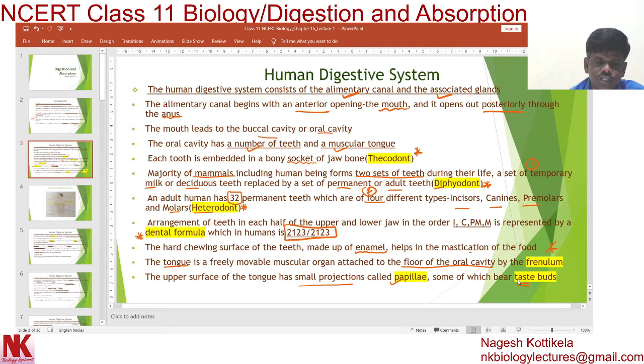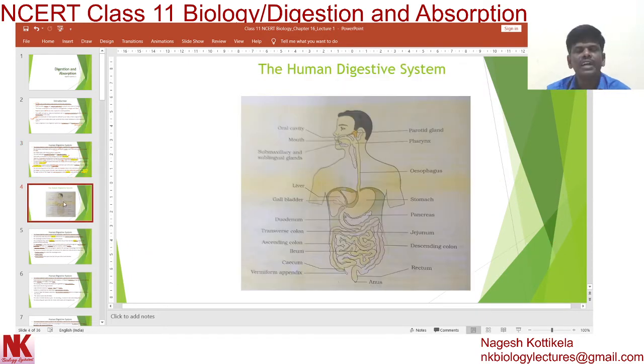After this, let's check the diagram of the human digestive system. As we discussed, the human alimentary canal has 2 openings. In the anterior part, the opening is called mouth. This is the anterior opening. And in the posterior region, the opening is called anus. The posterior opening is anus. So there are 2 openings in the human alimentary canal.